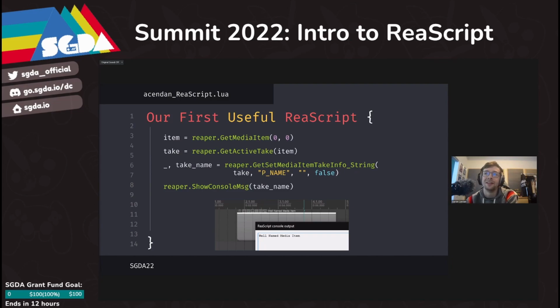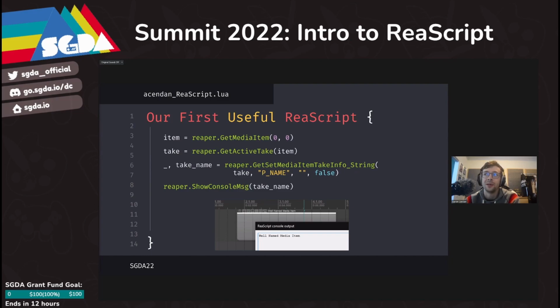The next line of code here is called GetActiveTake. Because items can have multiple takes in them, we need to tell Reaper which one we want. GetActiveTake is by far the most common one used because it will just grab the selected take. To use it, you just do GetActiveTake and then the item variable that we already got, and it will return our take.